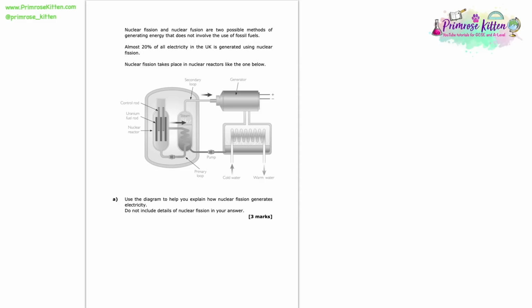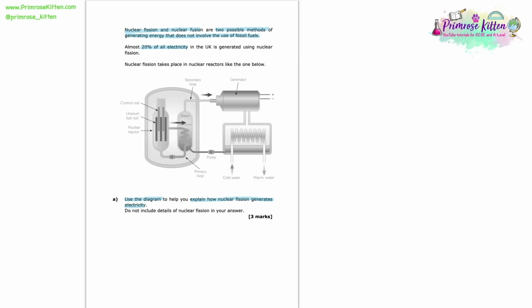Nuclear fission and nuclear fusion are two possible methods of generating energy that does not involve the use of fossil fuels. Almost 20% of all electricity in the UK is generated using nuclear fission. Nuclear fission takes place in nuclear reactors like the one below. Here we're asked to use the diagram to help us explain how nuclear fission generates electricity. Do not include details of nuclear fission in your answer.